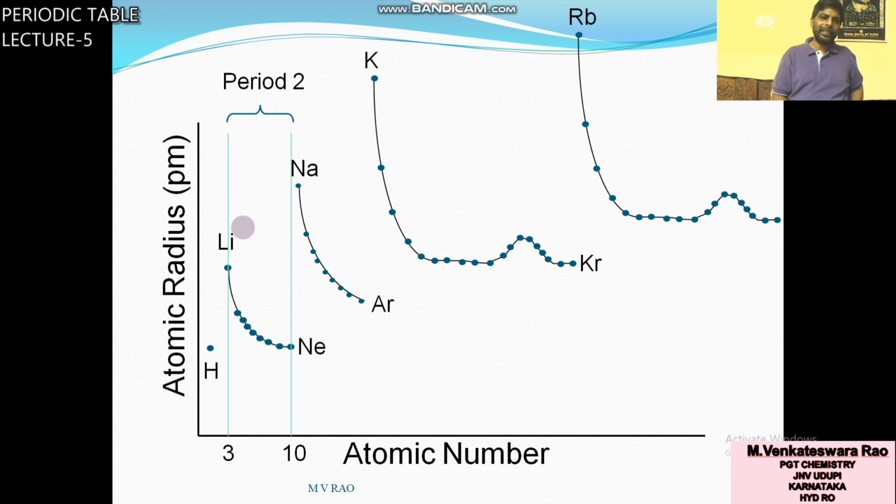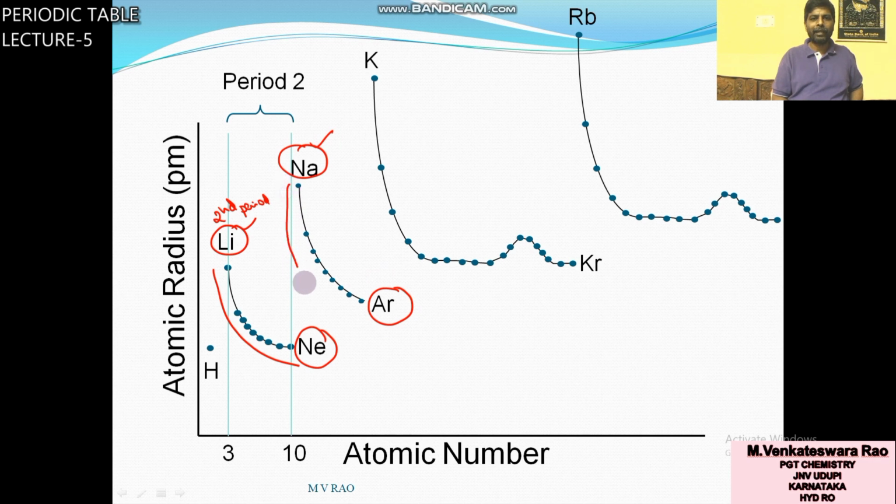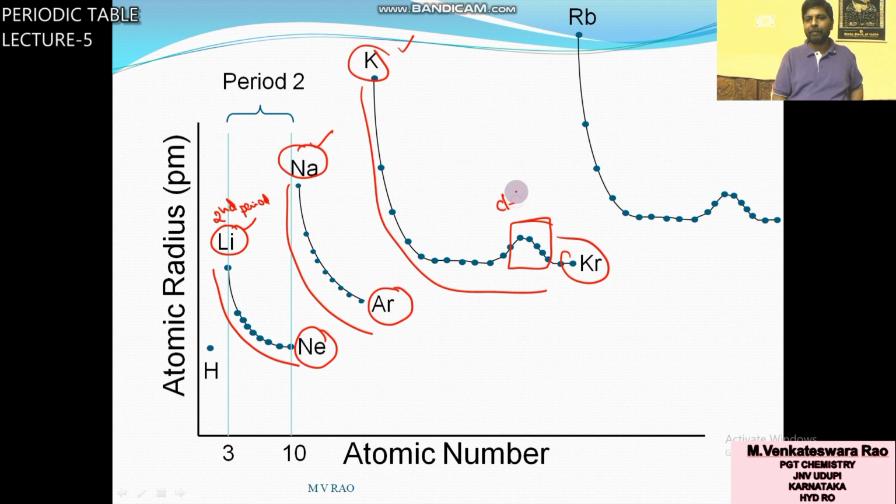You can see these are the elements of second period. This is the starting element, this is the last element. Atomic radius decrease. Third period starting element sodium, ending element argon, decrease. K to Kr, these are the elements of fourth period, decrease. Here small gap difference is there, it will come in D block.